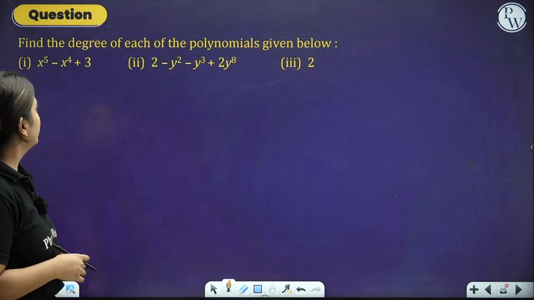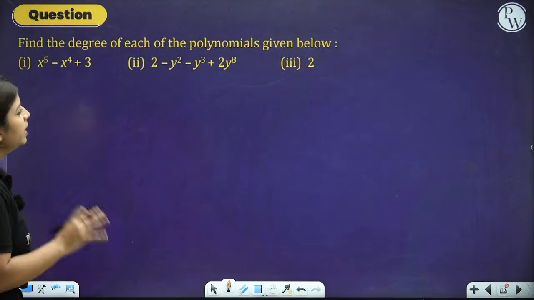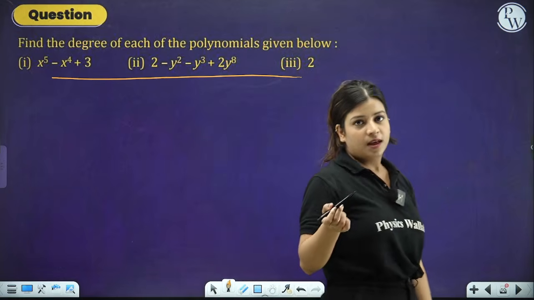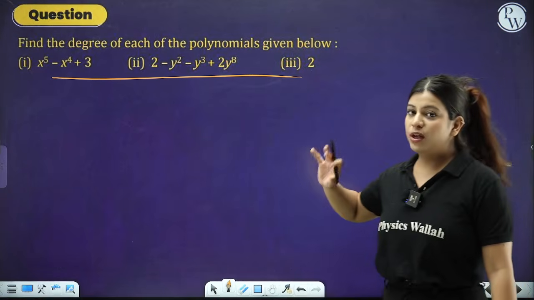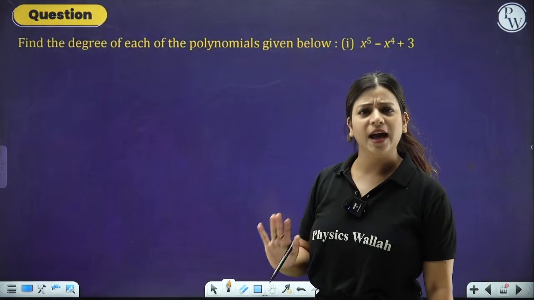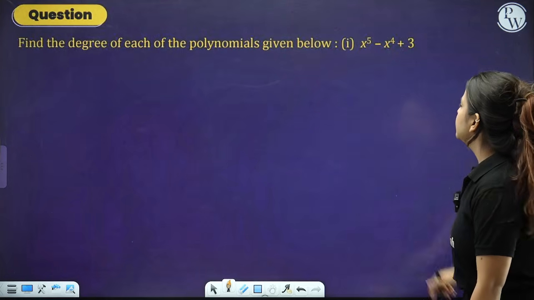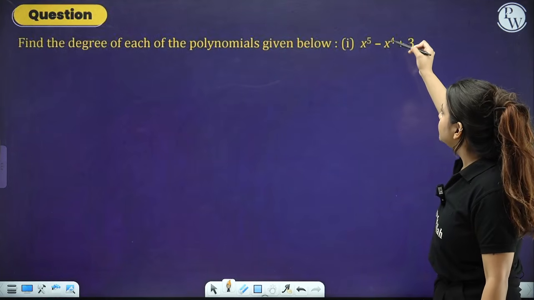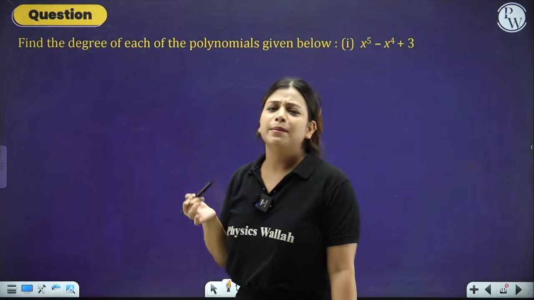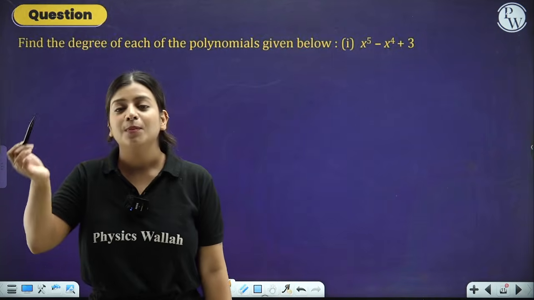The next thing: find the degree of each of the following polynomials. There are three parts given to you. We simply have to find the highest power. The very first is x to the power 5 minus x to the power 4 plus 3. Look for the variable with the highest power, x to the power 5.